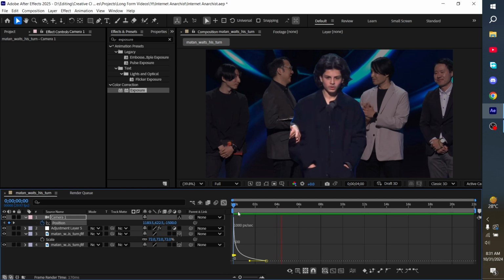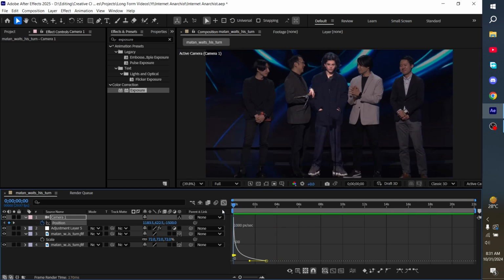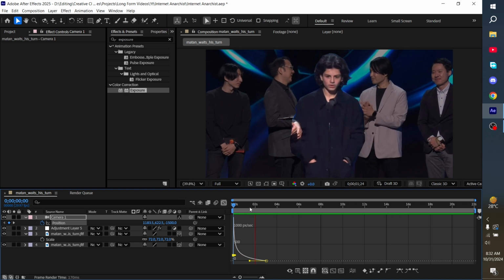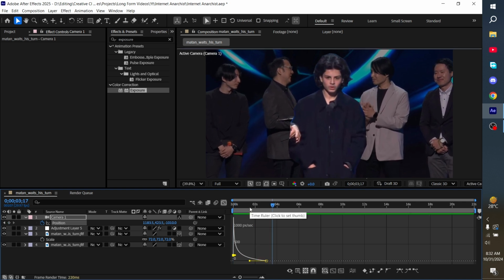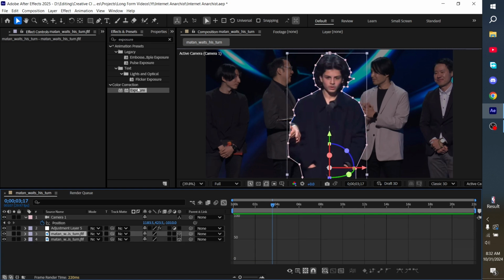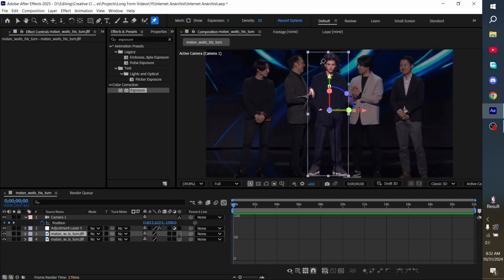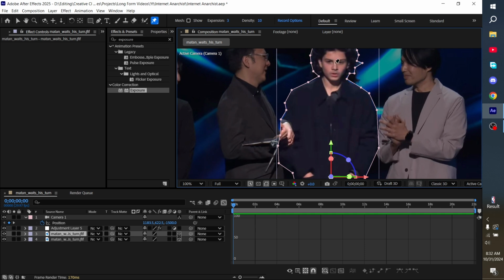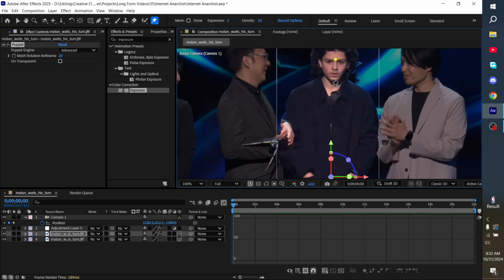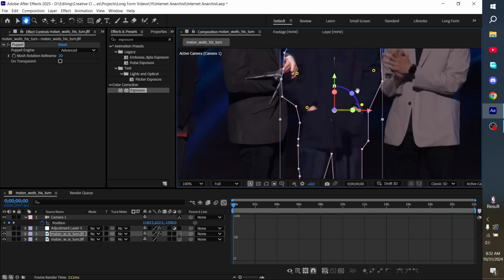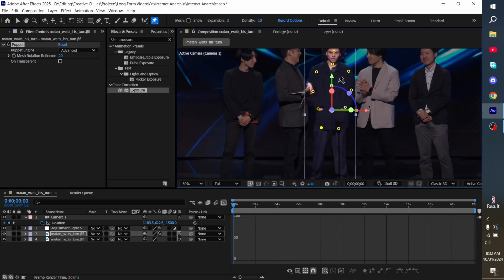Alright, so now if you take a look at it, it's going to look something like this. I think that's fine, but now it needs depth, and to get that depth you have to make the head move right and left. So to do that, go to the kid image, then go to the 0 second mark, select the pin tool, and then make a pin on his head, around this part, then on his neck, his shoulders, then elbow joint, and then wrist joint. Something like this, okay?